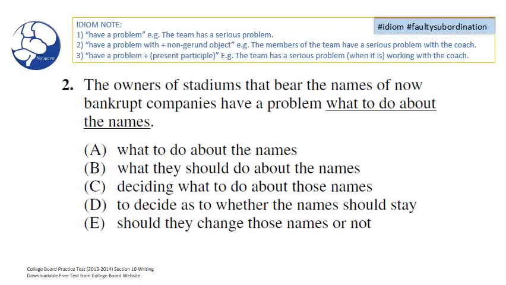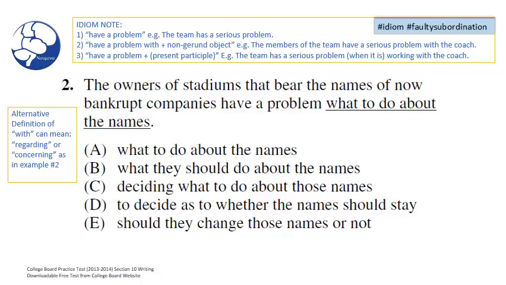So we're going to take a look at our idiom notes here. The idiom involved in this question is the verb phrase have a problem. In pattern 1, you have the example, the team has a serious problem. In pattern 2, you have the idiom have a problem plus with plus a non-gerund object. And a sample sentence would read something like this: the members of the team have a serious problem with the coach.